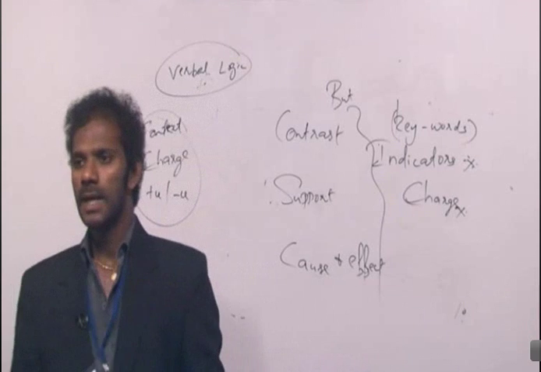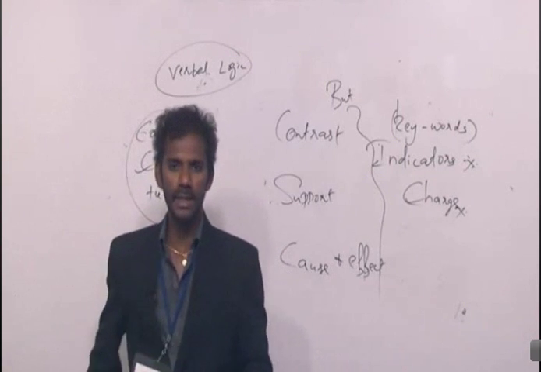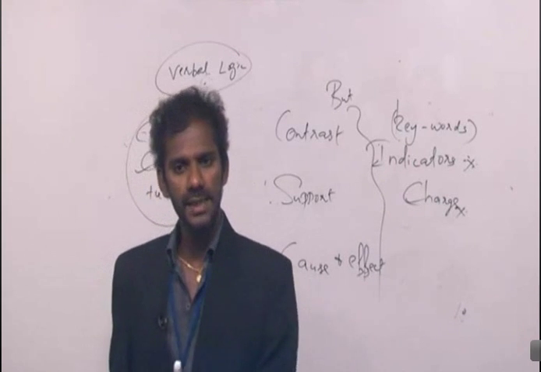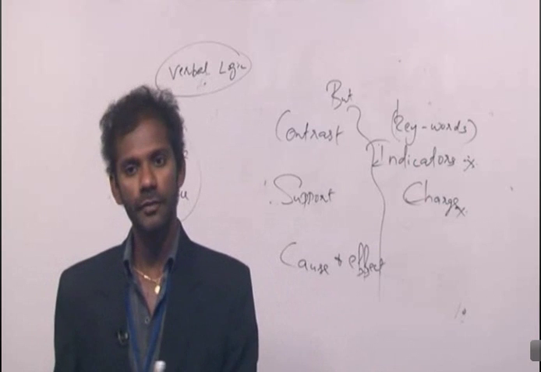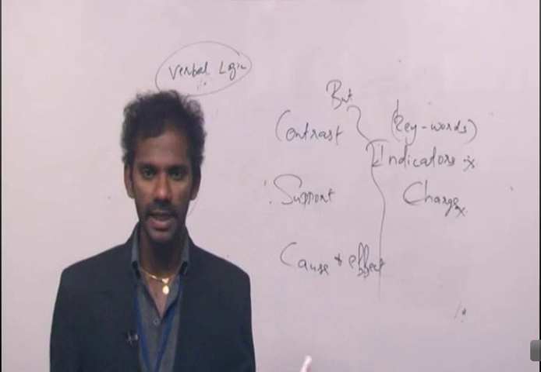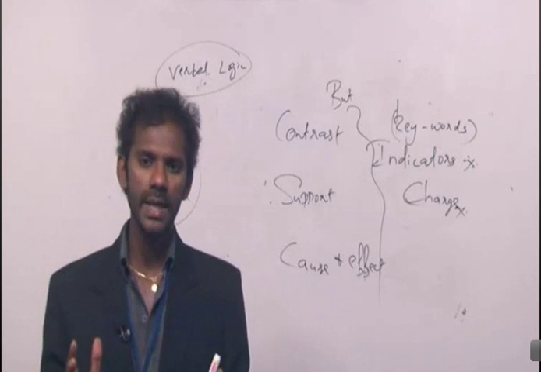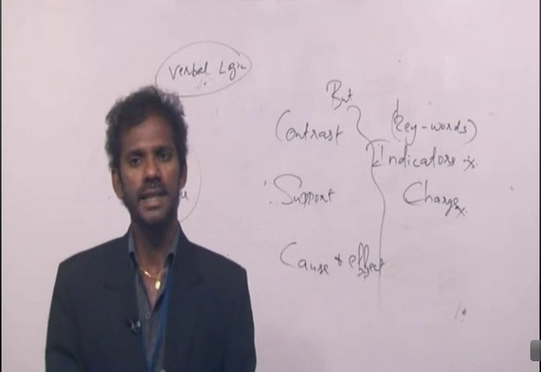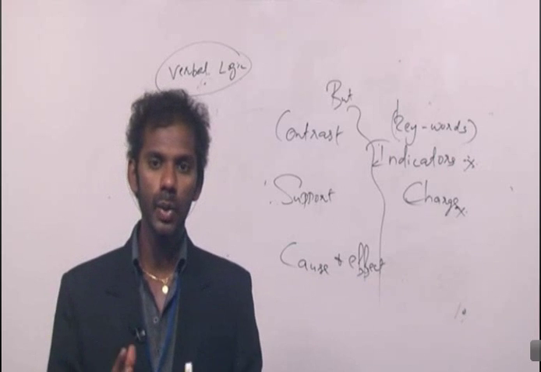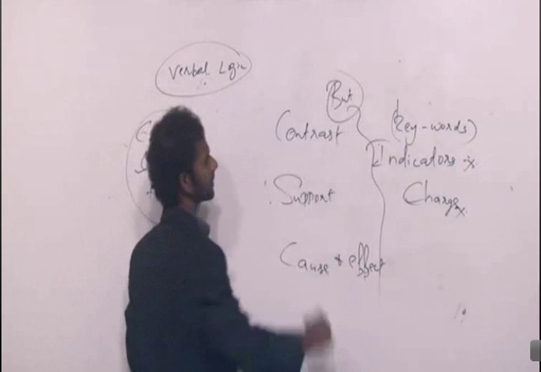Clear? Whom did I support in the first sentence? I supported the enemy. I said a nearby enemy is of better help than a faraway friend. What about in the second sentence? I supported the friend, but you must always trust a friend. So in the first sentence, I supported the enemy, whereas in the second sentence, I supported the friend. So I can say there is a contrast between the two sentences. The second sentence contradicts the first sentence. And the contrast between the two sentences is brought about by the single word but.